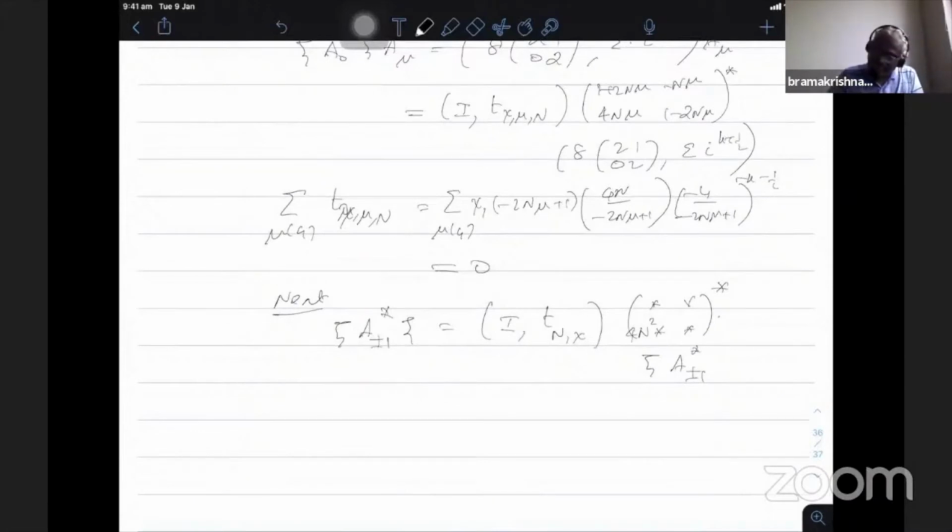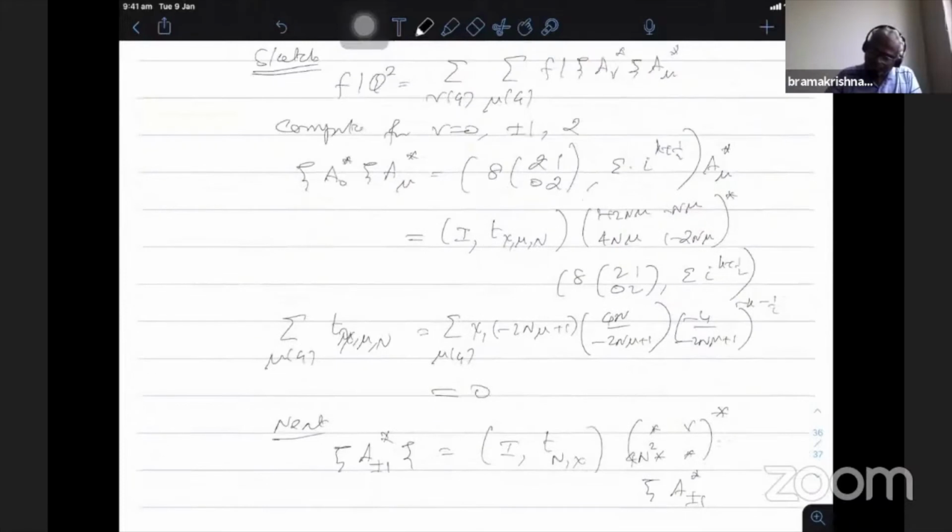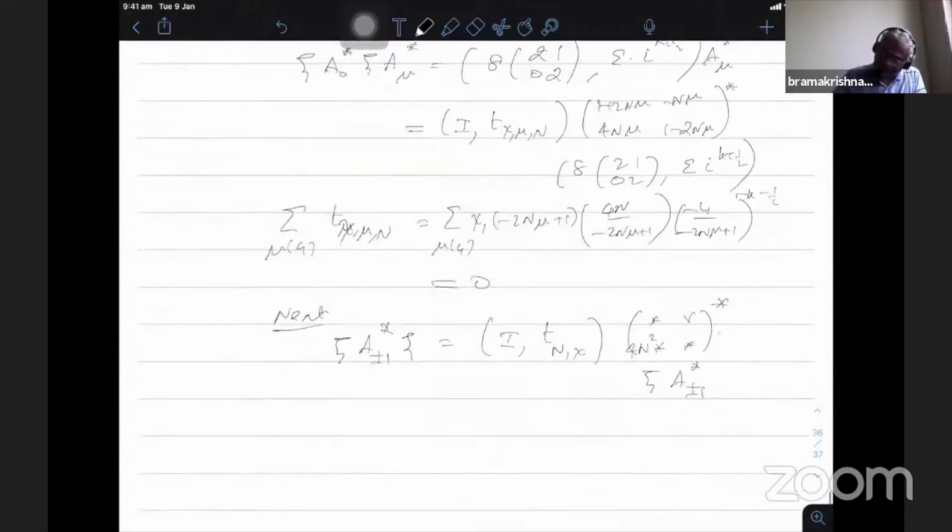Then if I substitute here v equal to plus minus 1, this we computed. Now I multiply by a mu star and then sum. So therefore, the summation over mu modulo 4 of f bar psi a plus minus 1 star psi a mu star becomes, putting this value minus 1, chi1 of 1 plus minus n.